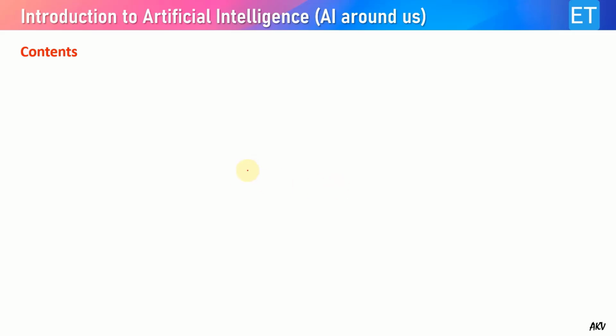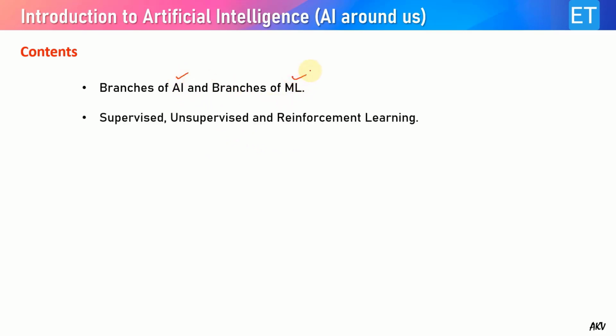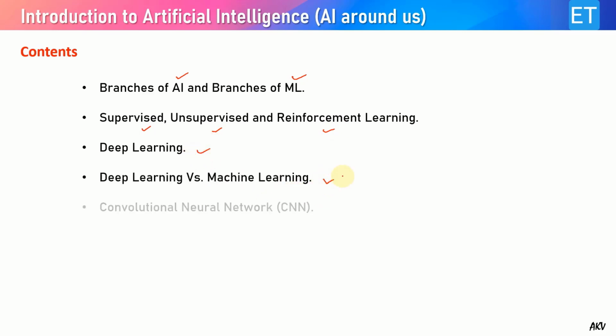Okay, let's go through the contents of this video. First, I will explain the branches of artificial intelligence and then machine learning. And then I will explain supervised, unsupervised, and reinforcement learning. After that, I will explain deep learning and then deep learning versus machine learning. And then I will explain the convolutional neural network, CNN.